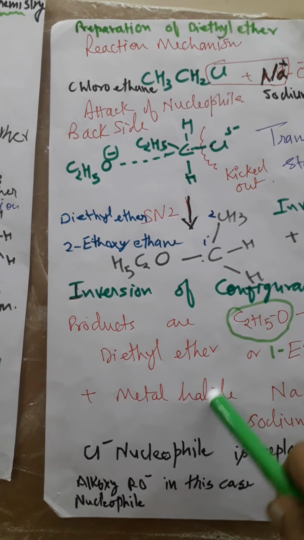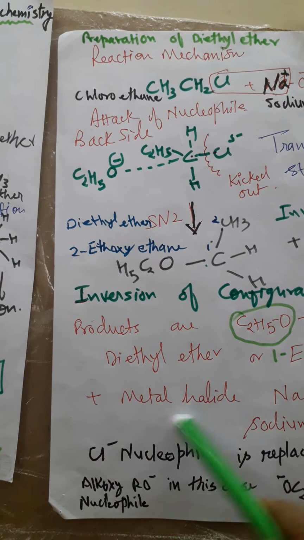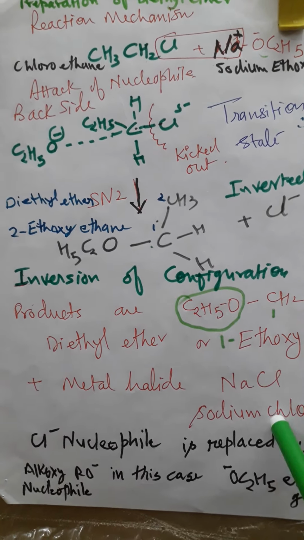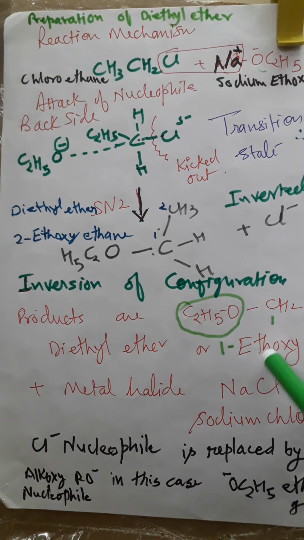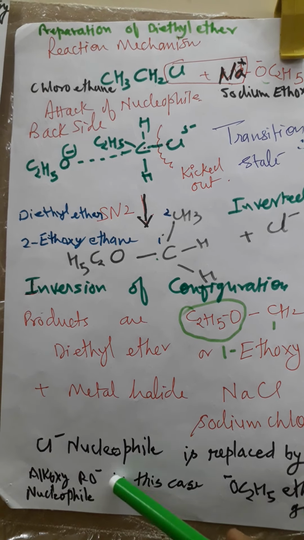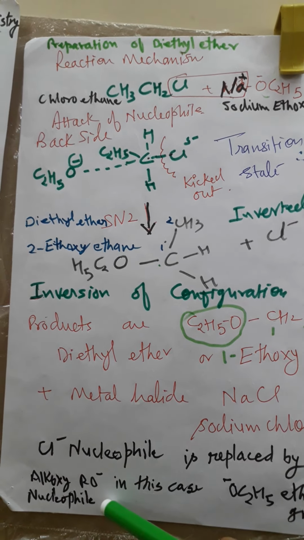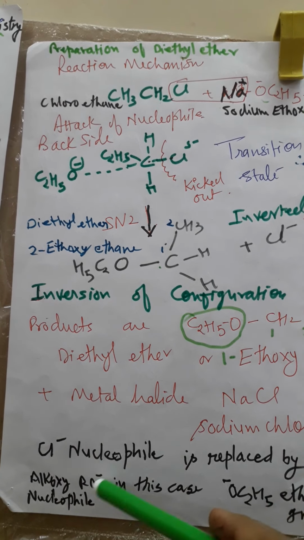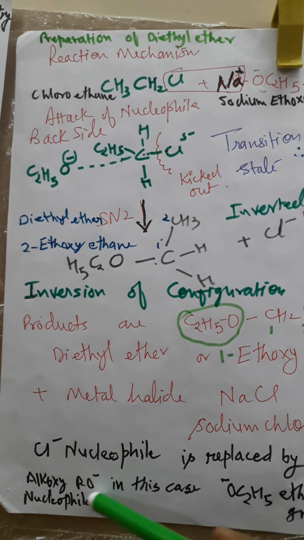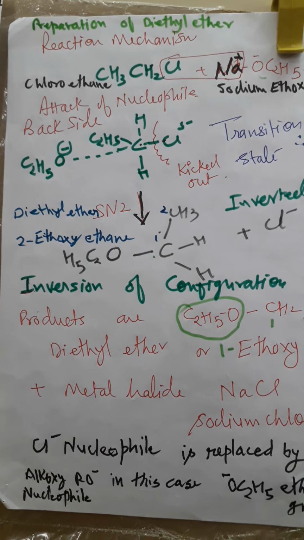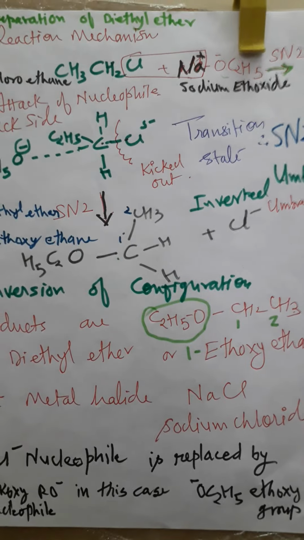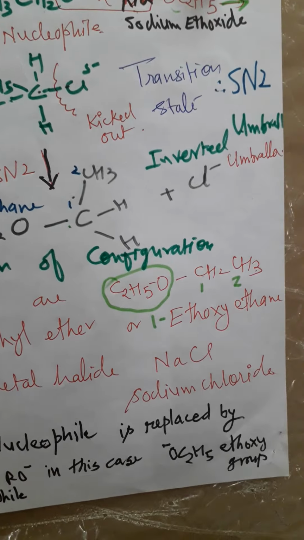Clear? Diethyl ether and the metal halide, that is sodium chloride, are obtained, because the Cl lost here will combine with Na positive and form NaCl. So the weaker nucleophile Cl negative is replaced by OC2H5, or any alkoxy group, that is why I have written RO negative. In this case it is OC2H5, so I have written the ethoxy group. Is that clear? Draw these points and write down all these points. If you are missing something, then I will give you more information about it.